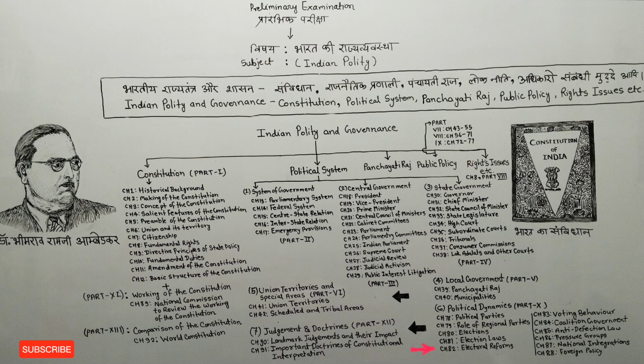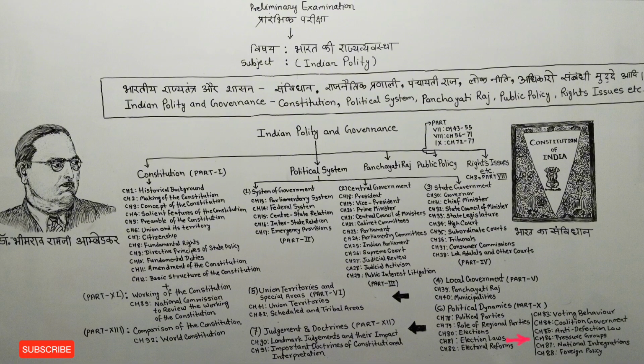Chapter number 82 tells us about electoral reforms. Chapter number 83 tells us about voting behavior. Chapter number 84 tells us about coalition government. Chapter number 85 tells us about anti-defection law.